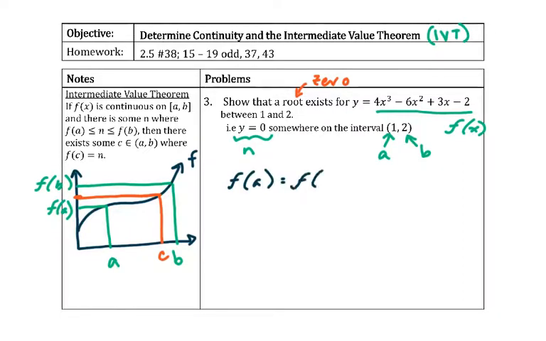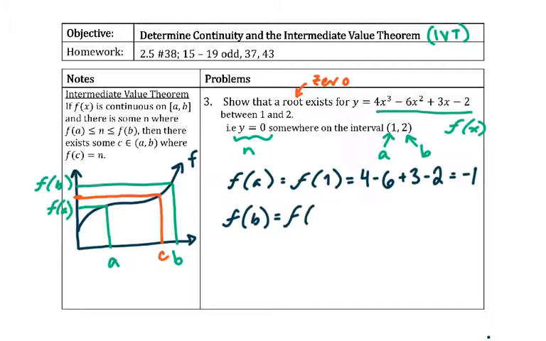Well, that's f of 1, which would be 4 minus 6 plus 3 minus 2, which is negative 1. And then f of b, which is f of 2 in this case, and that's 4 times 8 minus 6 times 4 plus 3 times 2 minus 2. So f of 2 is positive 18.